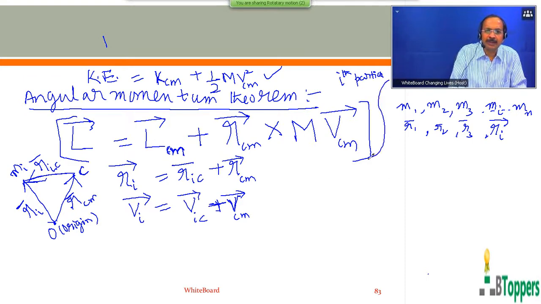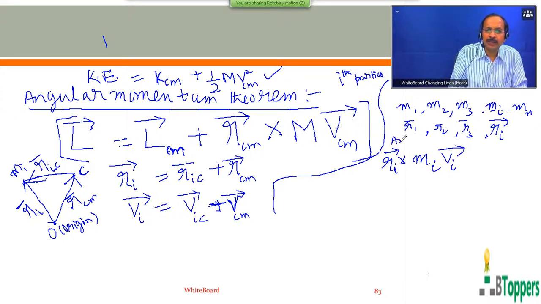So the angular momentum of the ith particle with respect to the origin, we can write as r bar subscript i cross mi vi bar.